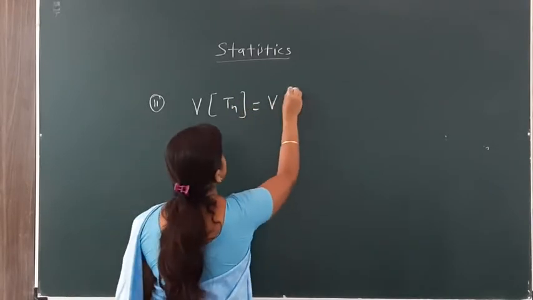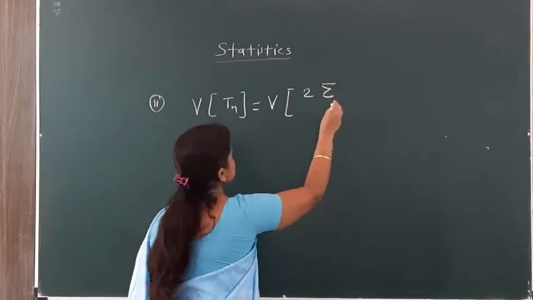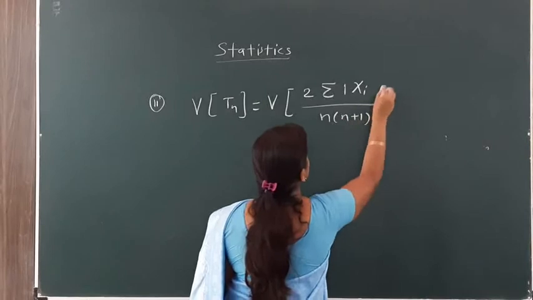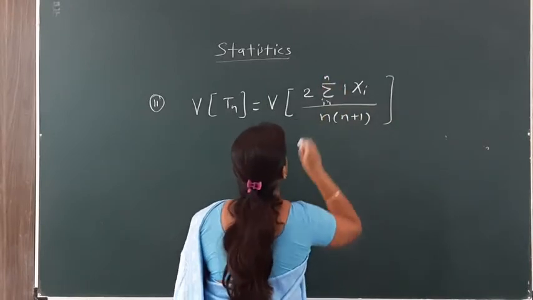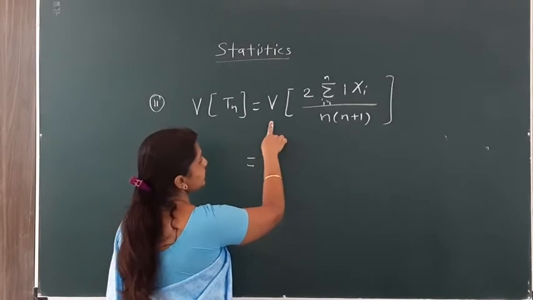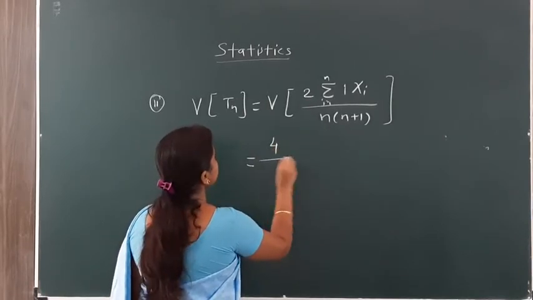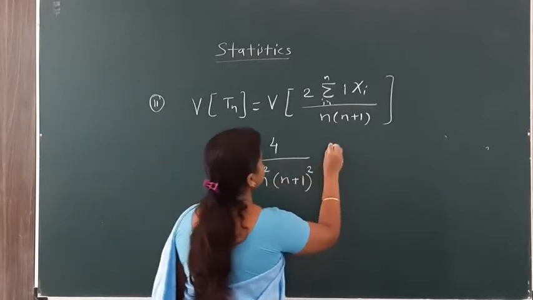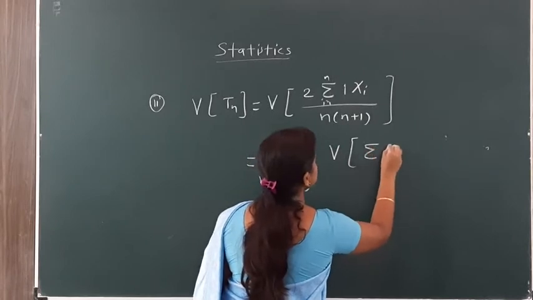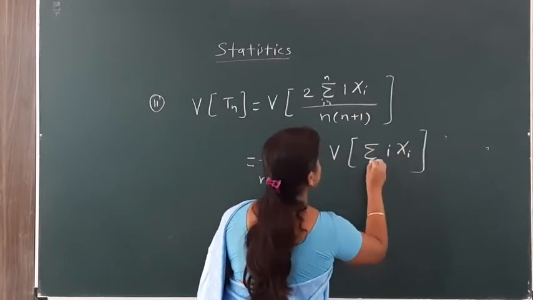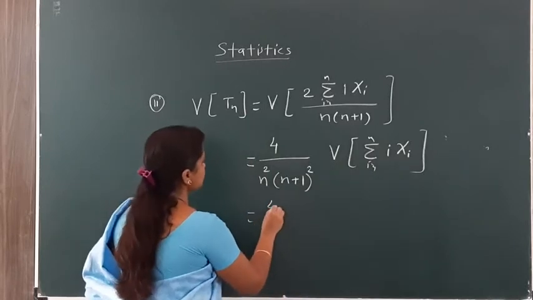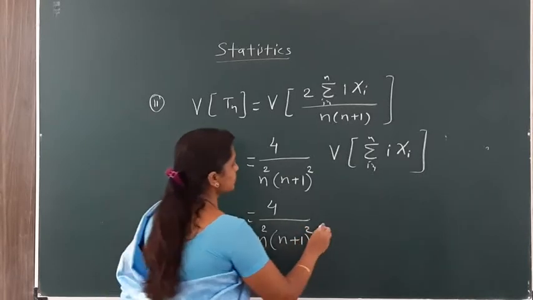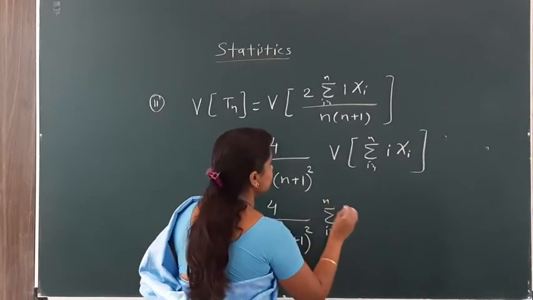So here, the variance of Tn, where Tn is 2 summation i xi divided by n into bracket n plus 1, with i running from 1 to n. By the definition of variance, we take the square of the constants outside the bracket: 4 divided by n square into n plus 1 bracket square, times the variance of summation i xi, i running from 1 to n.